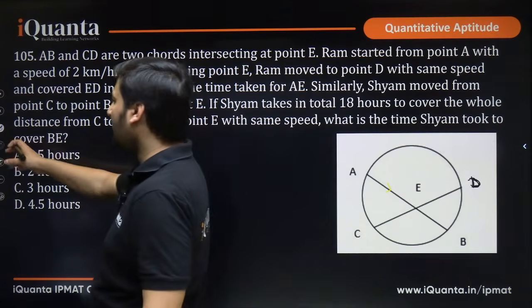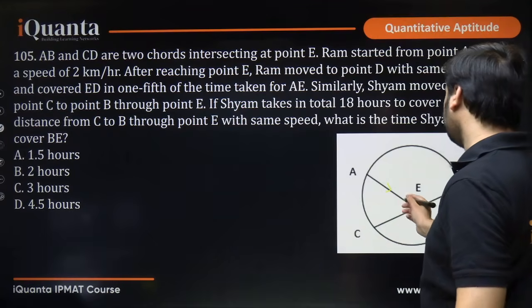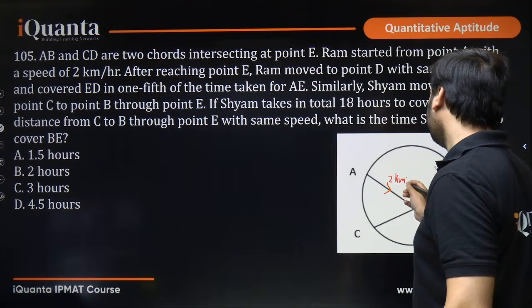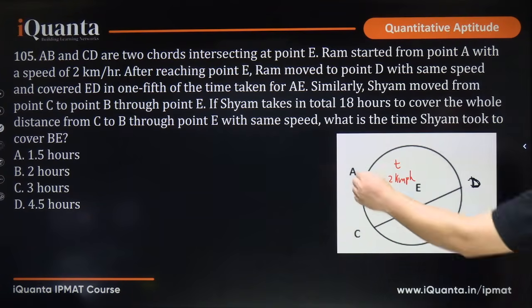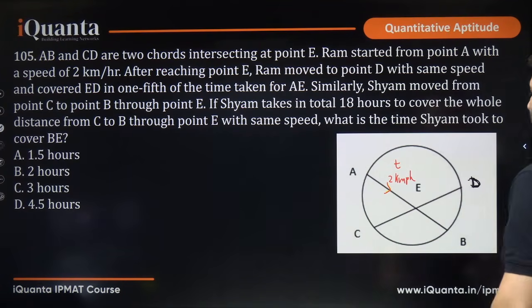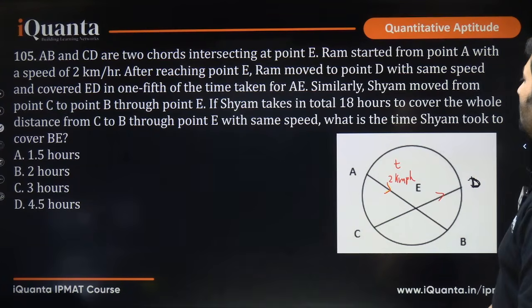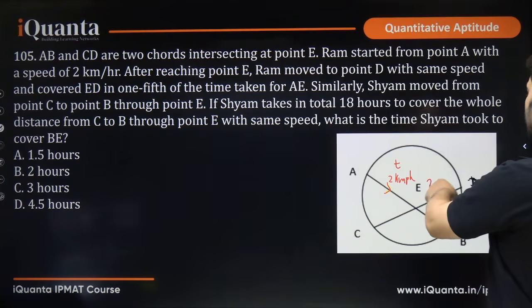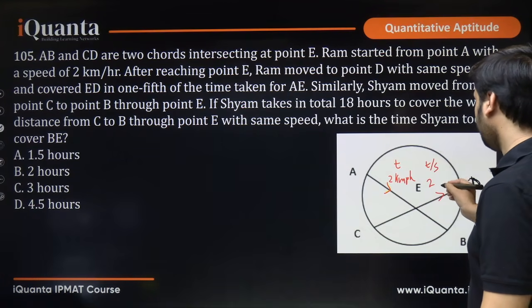Okay, let me just start writing down all the clues in parallel. So he started from point A and moved in this direction at a speed of 2 kmph, right. This is the speed, and the time he takes to cover AE is T. After reaching point E, Ram moved to point D. So he is going here now. For Ram, I'm using red color, with the same speed. So again here his speed is 2, but he covered ED in 1/5 time. So here the time he is taking will be T by 5. So here also the speed is 2 kmph. I hope this is clear.